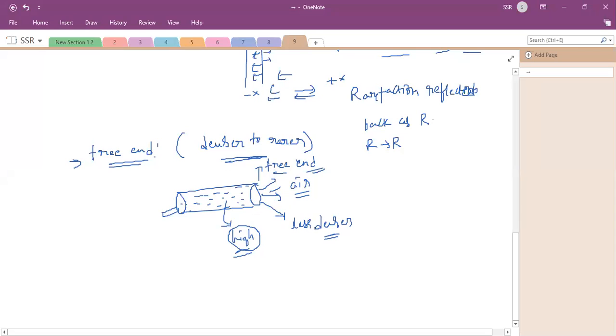Yes or no? Yes. Right. So inside, the air molecules are denser because it is closed. Outside is open, so relatively less dense. Then this is denser to rarer.